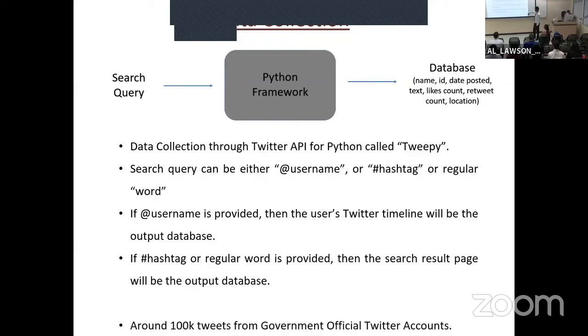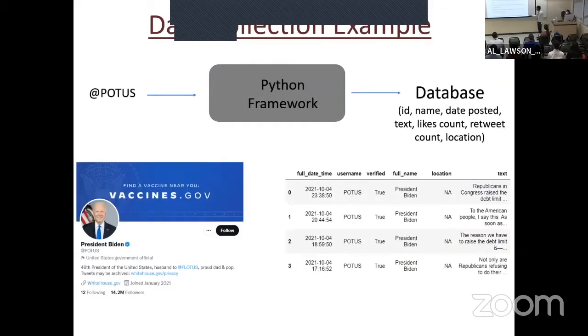So with this approach, we collected around 100,000 tweets from government official Twitter accounts. We collected tweets from the president, from the vice president, from the speaker of the house, and also state governors. So this is the example. If the input is accurate photos, then the output will be the timeline from the president's Twitter account.